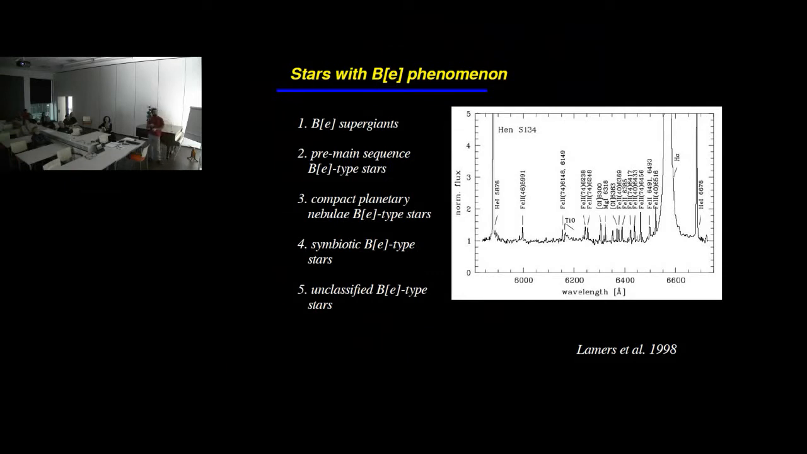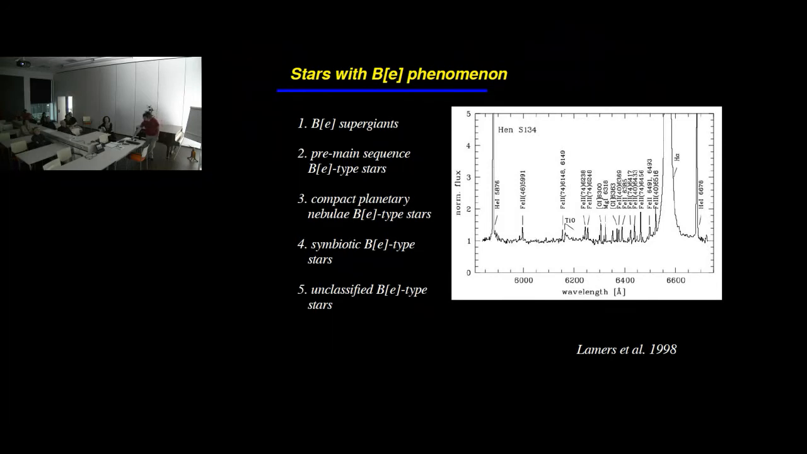Here is an example of an optical spectrum for a B[e] supergiant. This here is S134, and you can see all this forest of permitted emission lines of iron and oxygen, and broad emission in H-alpha. So, why are we interested in this class of objects?